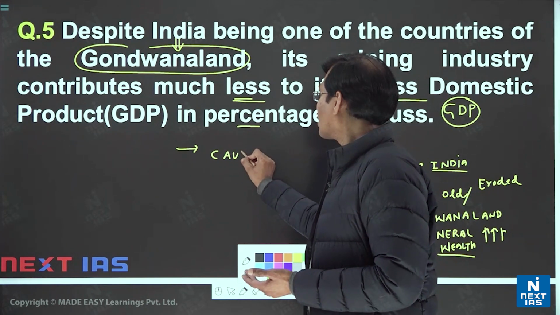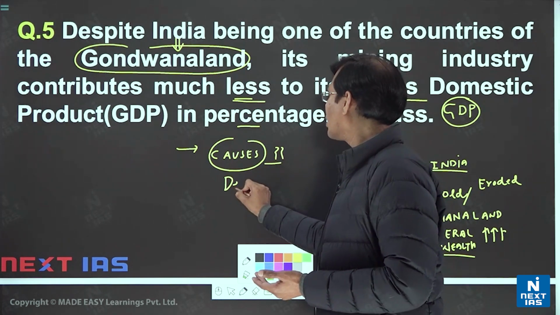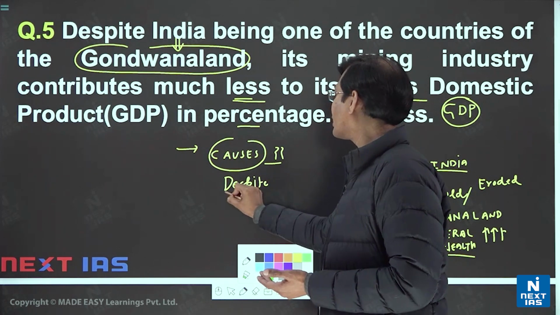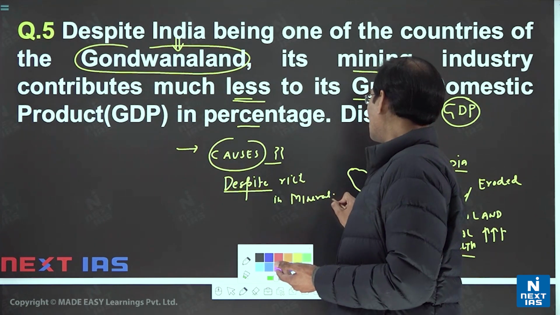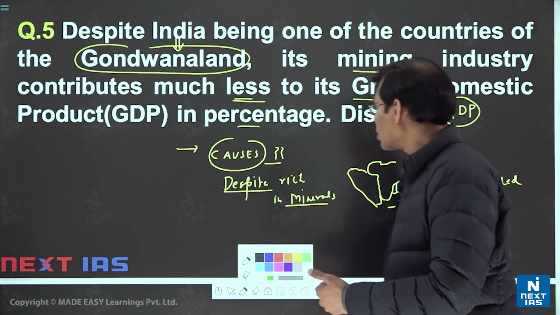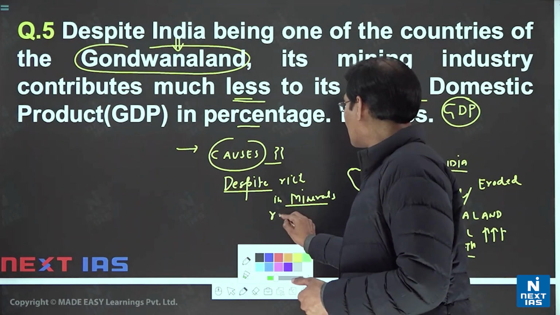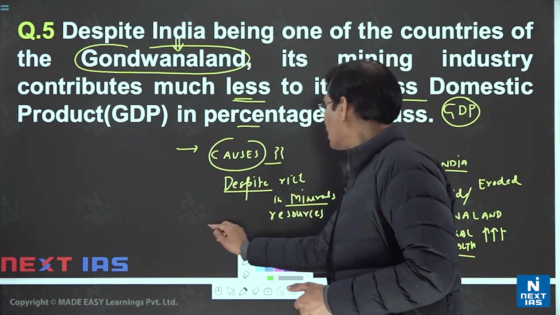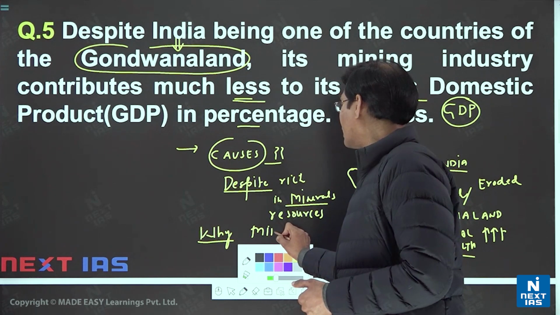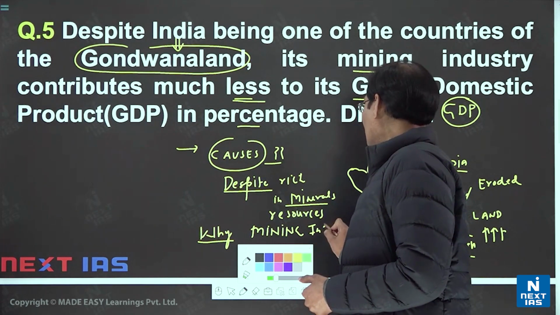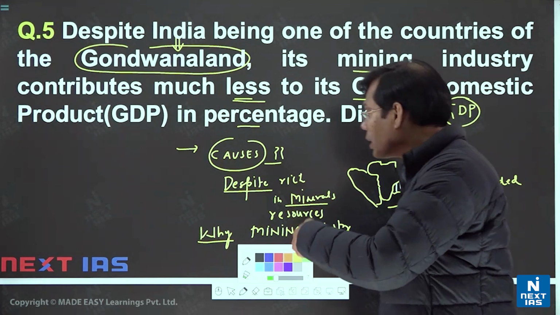Despite being rich in mineral wealth, being a part of the Gondwana land like Australia, with the same kind of older, harder, crystalline rocks and metallic rich area, just like Australia and South America, why is the Indian mining industry not contributing accordingly? So we have to identify those things.